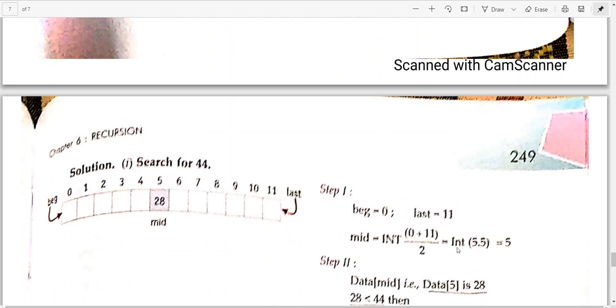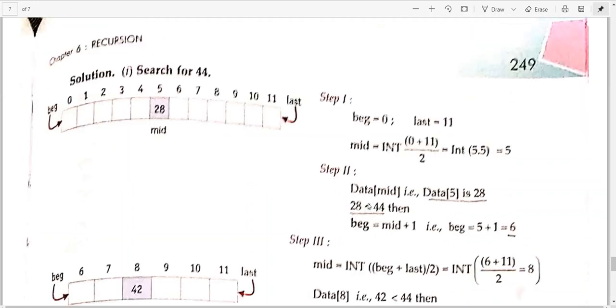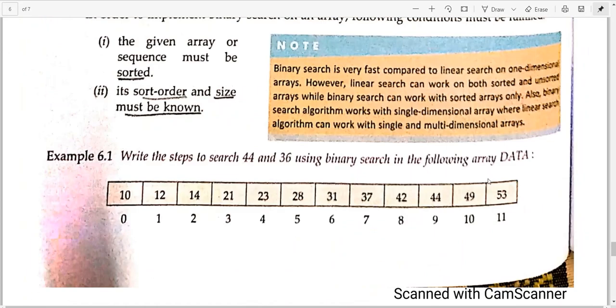Okay, we're using typecasting here. So int of 5.5 will give you 5. Fine. So how will you write it? Why are we writing data? Because the name of the array is data only. So data[0] is 10, data[1] is 12, data[2] is 14, data[3] is 21. Likewise data[11] is 53.